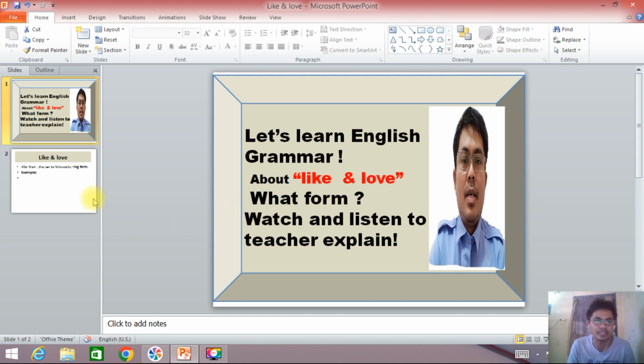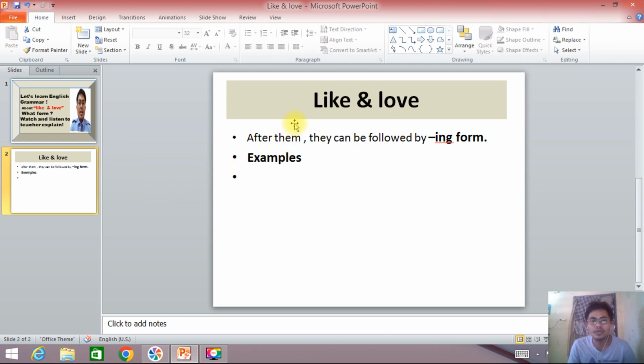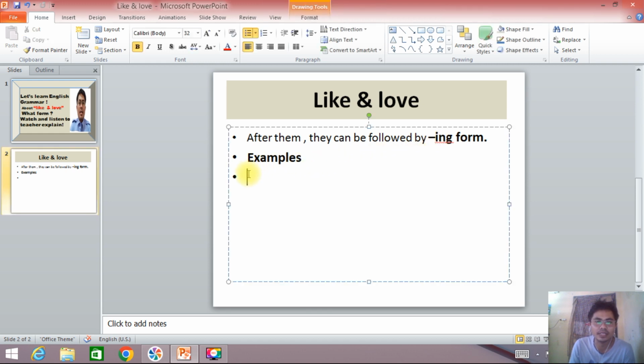So now, locate the verbs like and love. As you can see in the slides, "them" here refers to like and love. They can be followed by the ing form. So after like and love, we can use the ing form. The ing form here means that we can use the verb plus ing. If you want to know more, please take a look at the sentences in the examples.